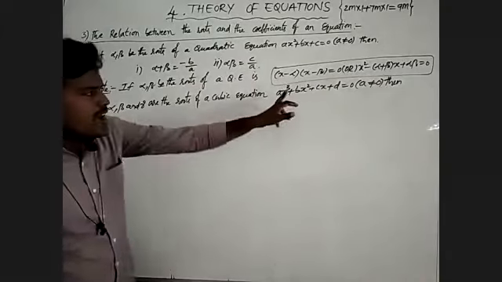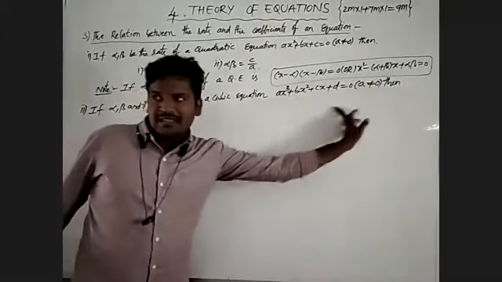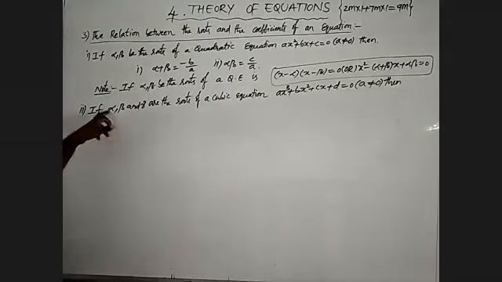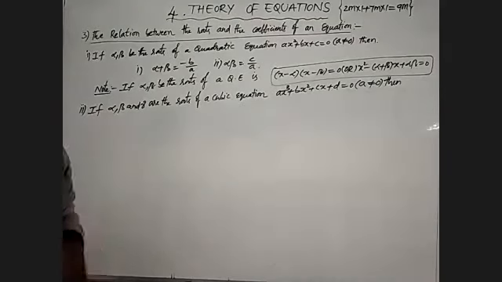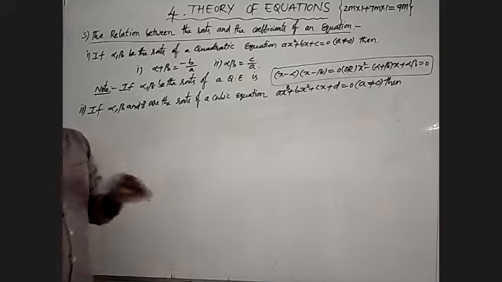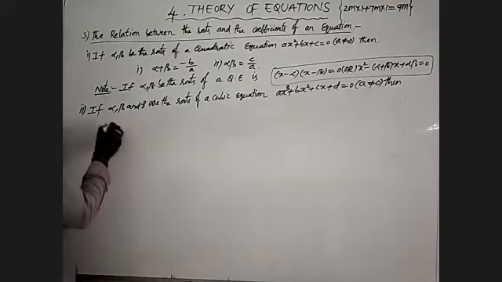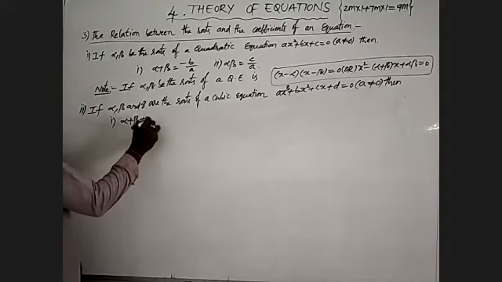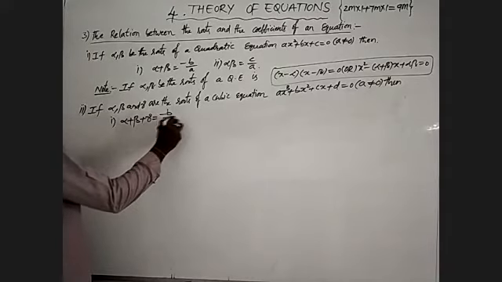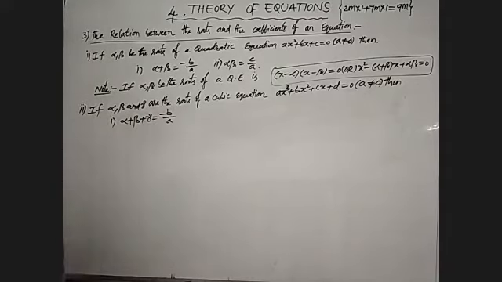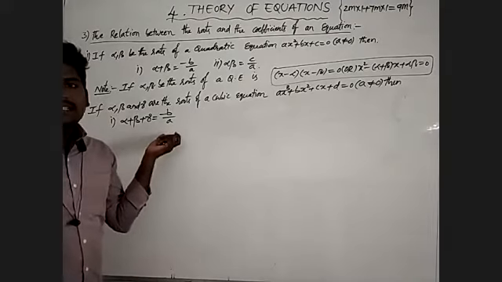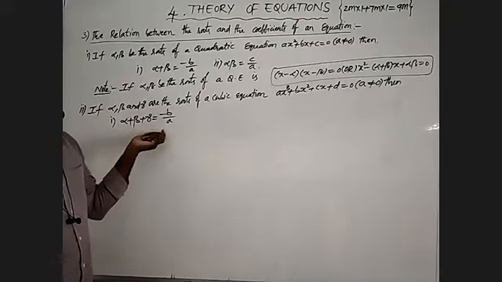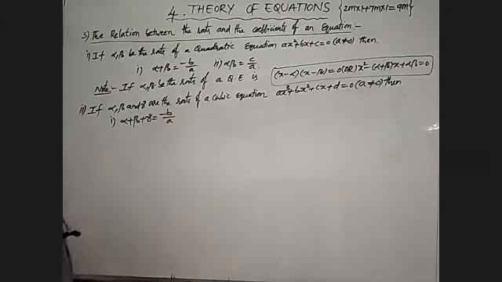The degree of a cubic polynomial is 3, and the roots of the given cubic polynomial are also 3, that is alpha, beta and gamma. The given one satisfies 3 conditions. The first one is alpha plus beta plus gamma is equal to minus b by a. This is known as sum of zeros of a cubic polynomial.